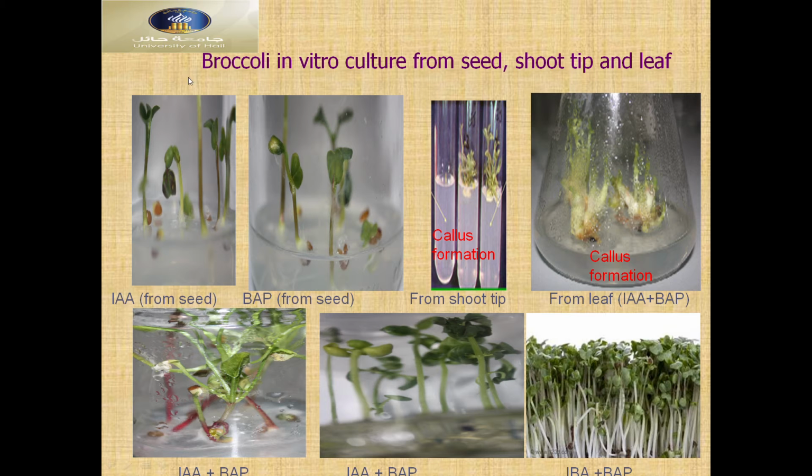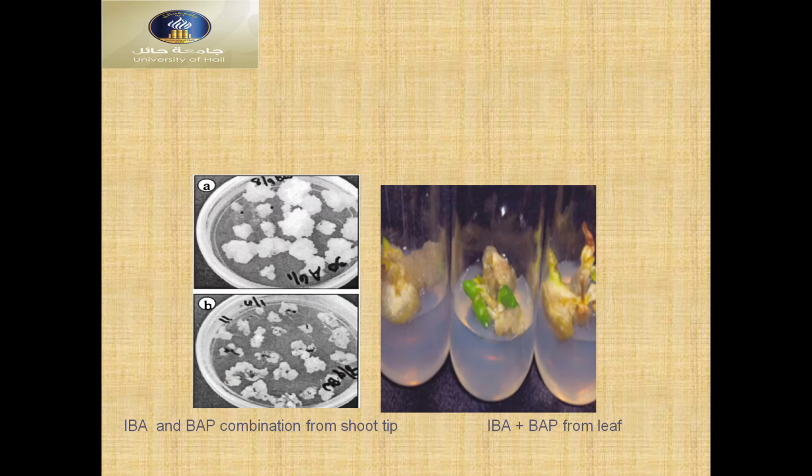Here also we did the tissue culture in broccoli plants. In broccoli plants we got callus formation. Broccoli plants in the laboratory, and then from these broccoli plants we did IAA and BAP, and then we produced the plants, and then we planted them in the field and got broccoli.